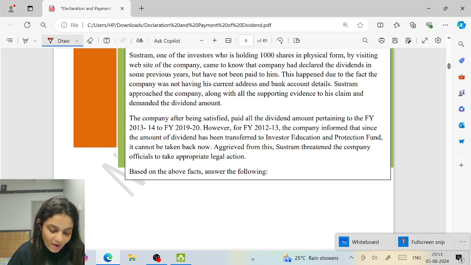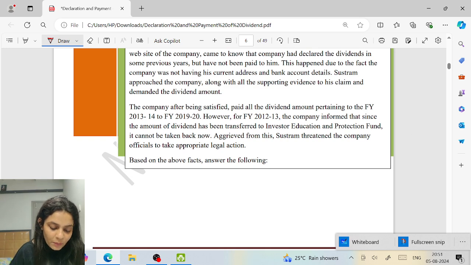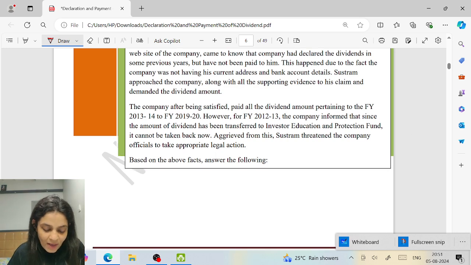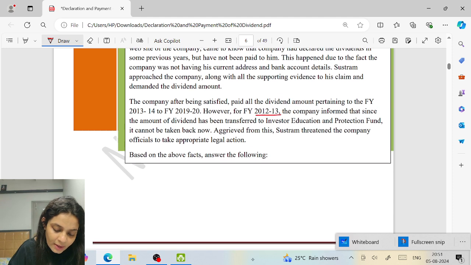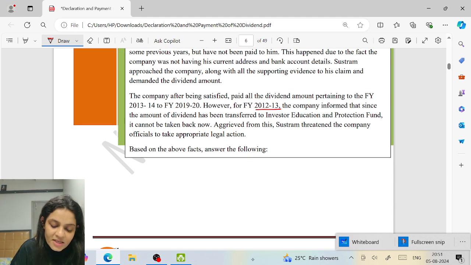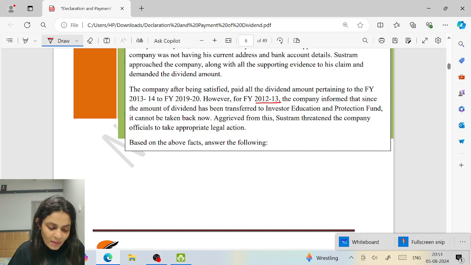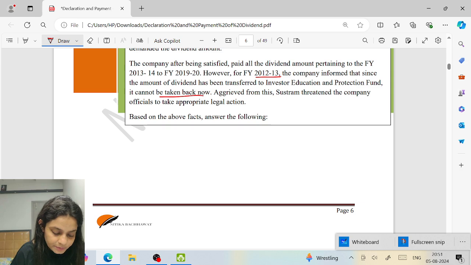The company, after being satisfied, paid all the dividend amount pertaining to the financial year. However, for financial year 12-13, the company informed that since the amount of dividend has been transferred to the Investors Education and Protection Fund, it cannot be taken back now. Cannot be taken back? No, you can take it. You have to go to the Investors Education and Protection Fund.